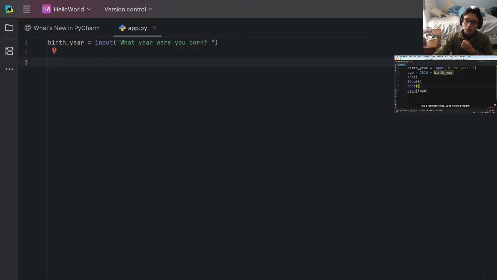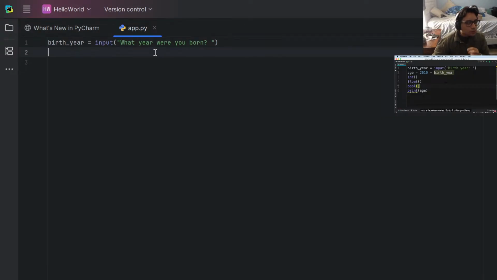So to fix this, so you'll do what? Int birth year. Does that work? No, we'll do print birth year. We'll see. What year were you born? I was born in 2002.